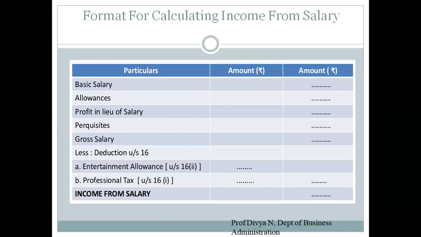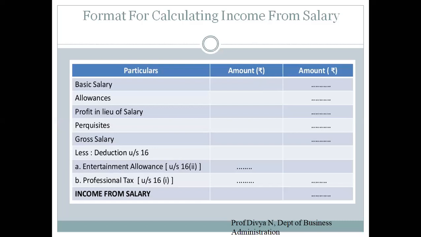So any kind of share that is given by the employer from his profit earned will be called profit in lieu of salary. So instead of paying the salary, if the company feels that you have outperformed and you have made the company earn a lot of profit, so I'm giving you some part of the profit also, that is profit in lieu of salary.